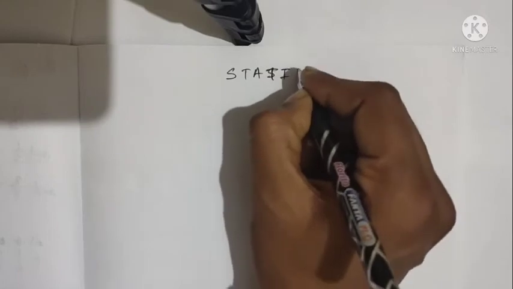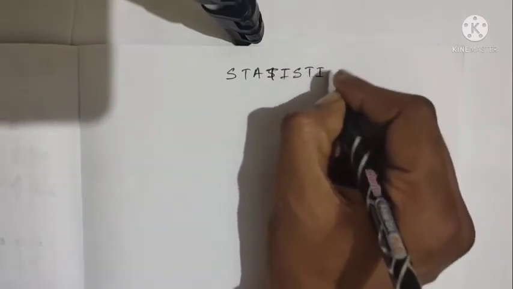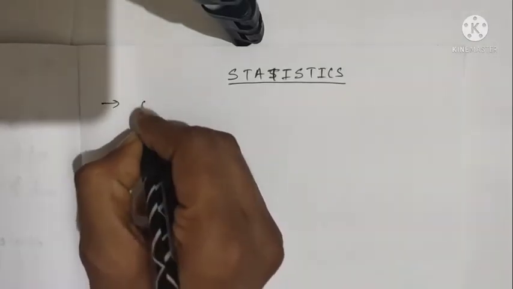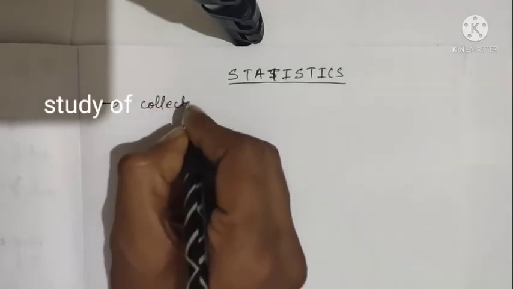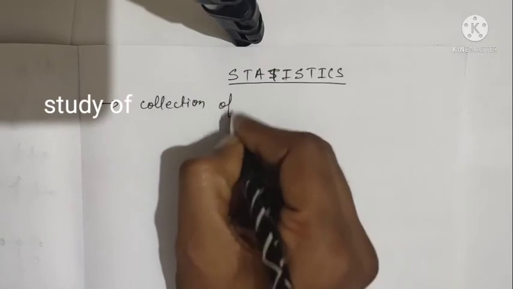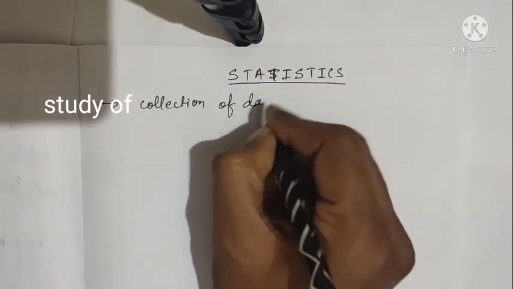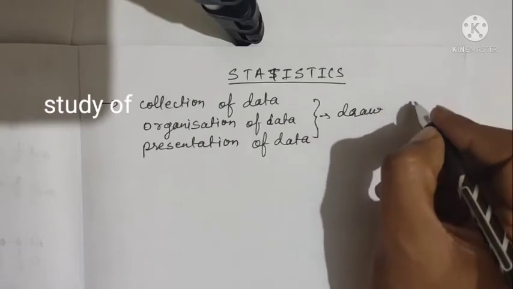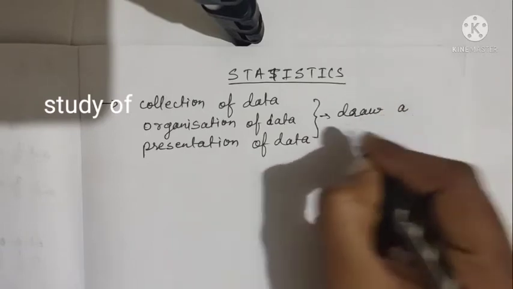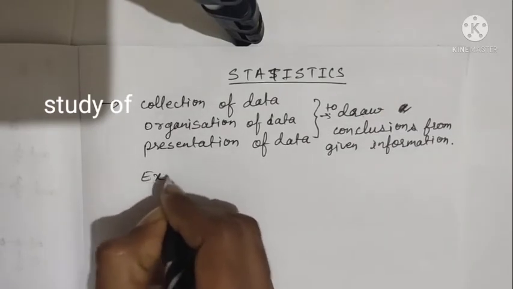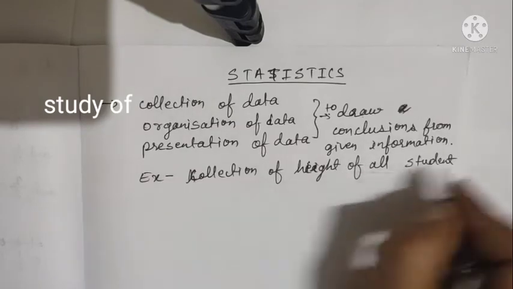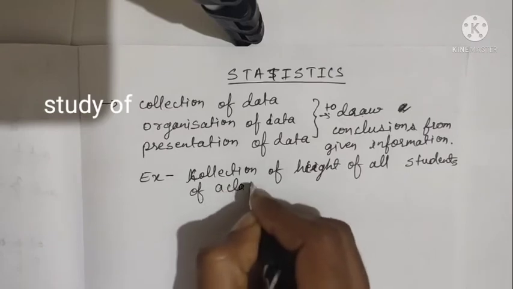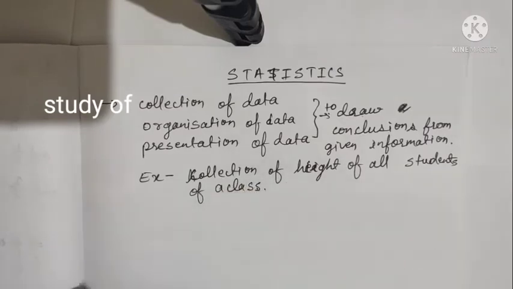Today we are going to study statistics of ICSE Standard 9. Statistics is the collection of data, organization of data, and presentation of data to summarize and analyze them to draw conclusions from the given information. For example, collection of height of all students of your class.